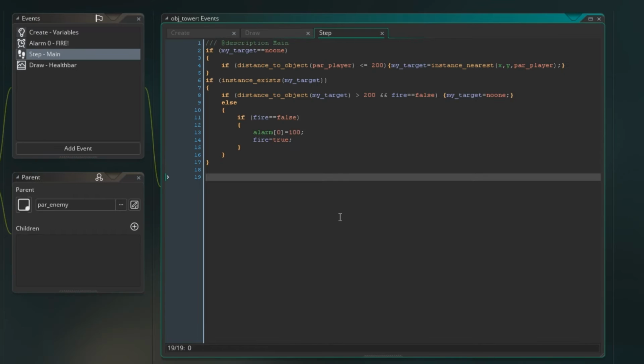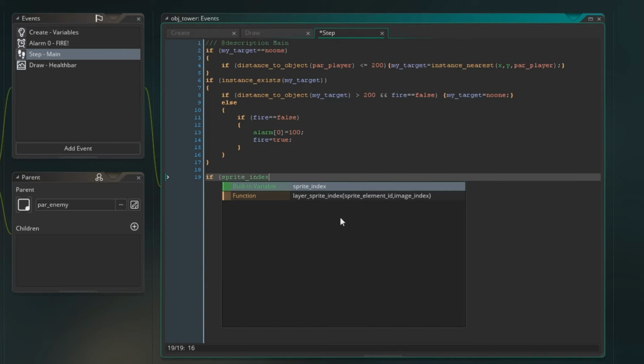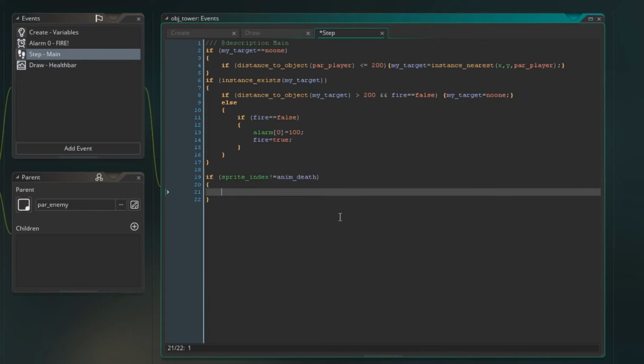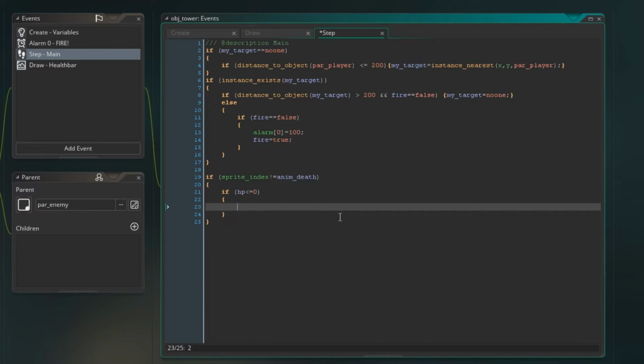Right then, so in the step event, let's check for the death. So we'll say if sprite index is not anim death, and if HP is less than or equal to 0, then we're going to change it to anim death. Now, the reason I've said if sprite index is not anim death first is simple optimization, right?